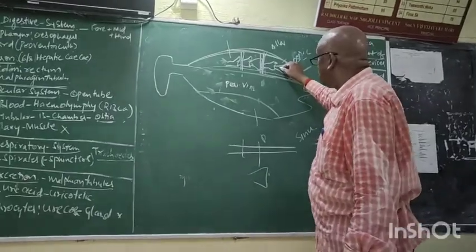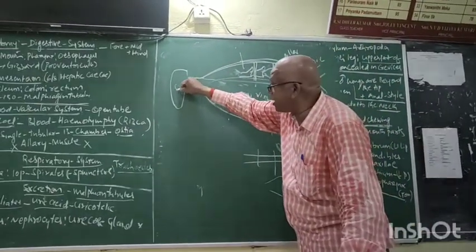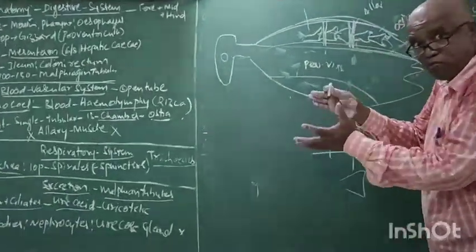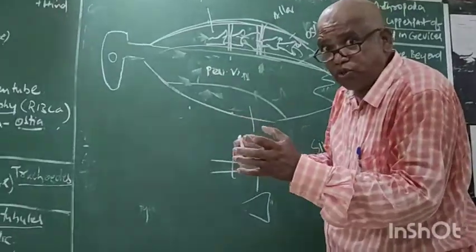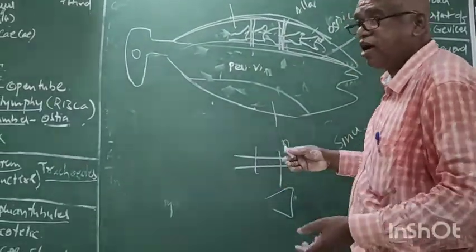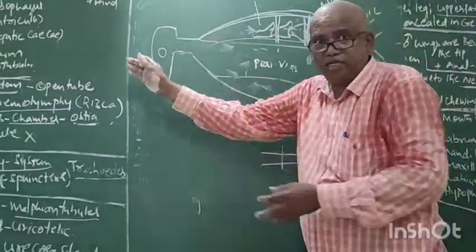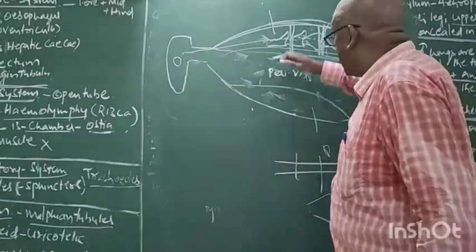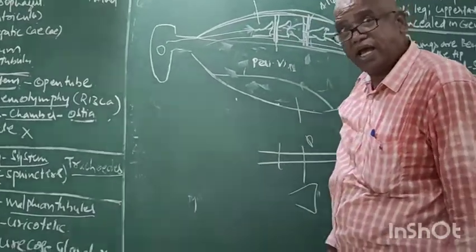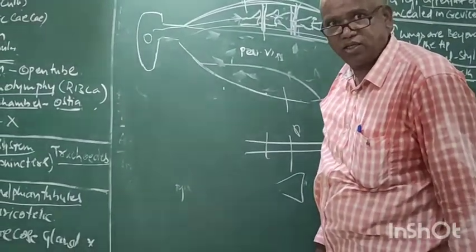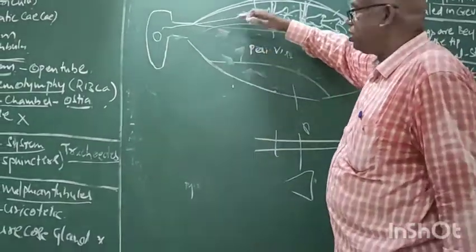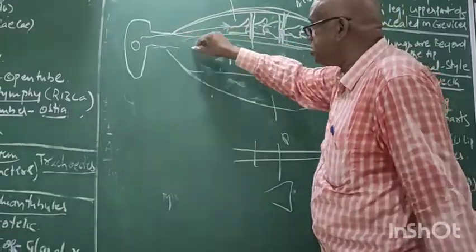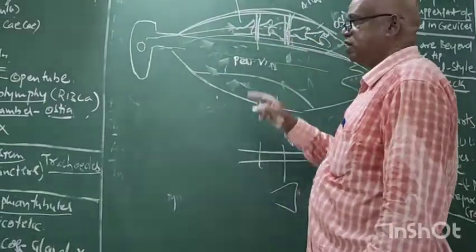Now the blood moves anteriorly into the head by contraction of cardiac muscles. The heart is also made of muscle. The muscles of the heart contract from posterior to anterior. Hence the blood is moved to the head sinuses. Again the muscles relax, the sinuses become relaxed, and the blood enters into the perivisceral sinus. This is the circulation.